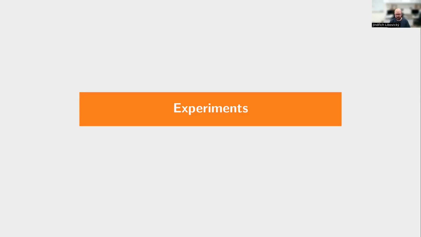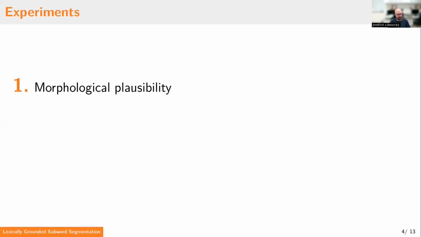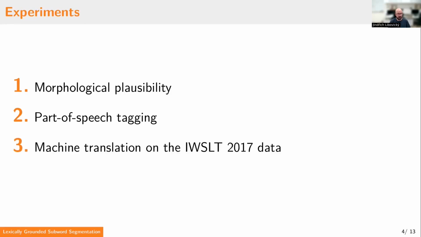We conduct 3 sets of experiments to verify how well our tokenizer works in practice. First, we do intrinsic evaluation for morphological plausibility. Second, we experiment with part-of-speech tagging. And finally, we experiment with machine translation on the IWSLT 2017 data.